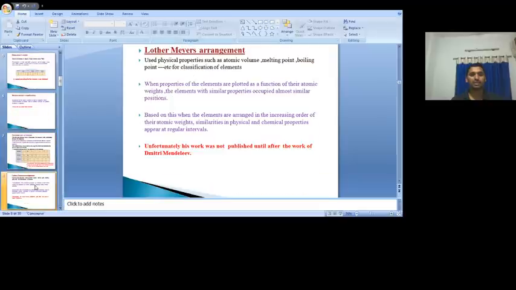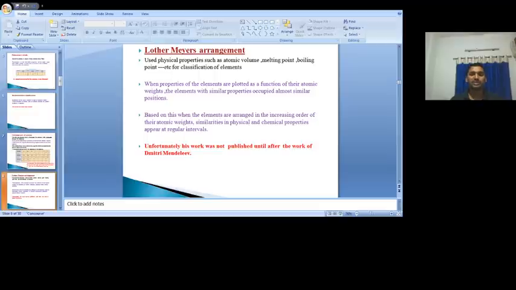Then go to the next classification, that is Lothar Meyer's arrangement. While Lothar Meyer was working on the classification of elements in the development of the periodic table, at the same time Mendeleev also started working on the classification of elements. In Lothar Meyer's arrangement, he studied the physical and chemical properties of the elements.